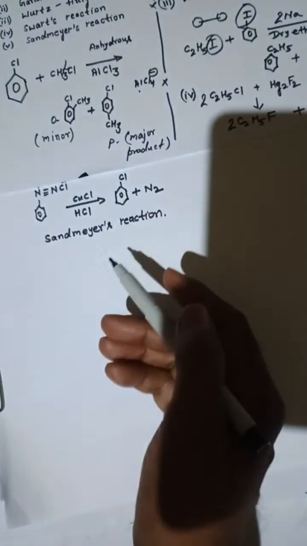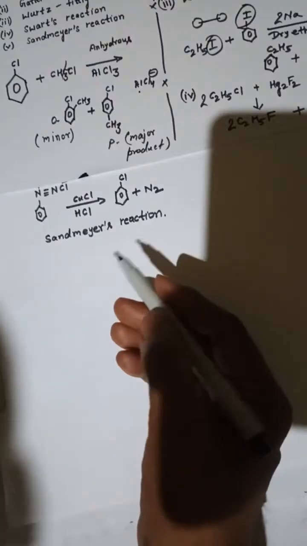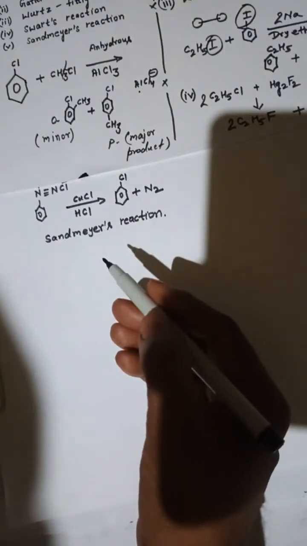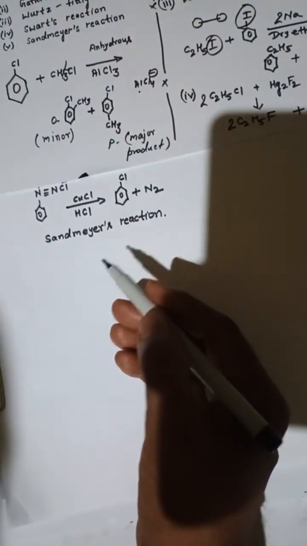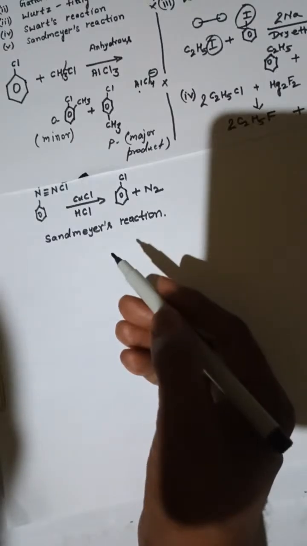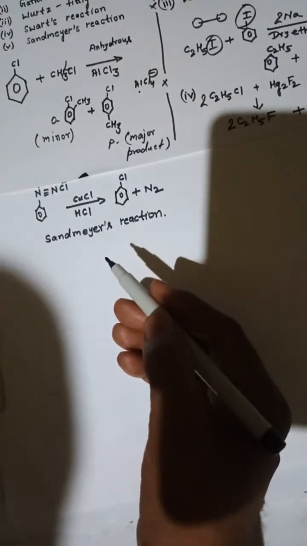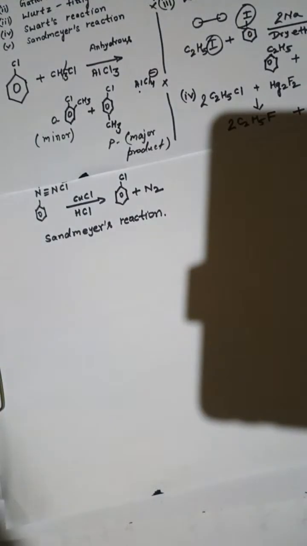In this Sandmeyer reaction, benzene diazonium chloride is going to react with copper chloride and HCl. So on the product side, you will have chlorobenzene and nitrogen gas. So this was all for today, the named reactions related to haloalkanes.